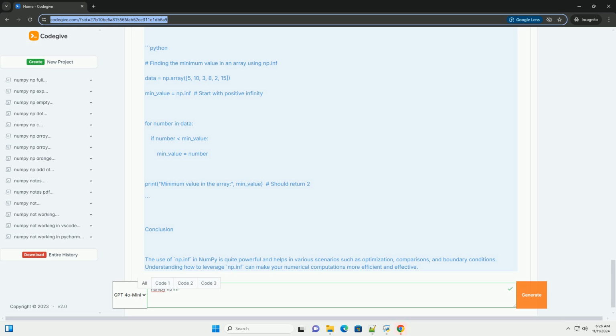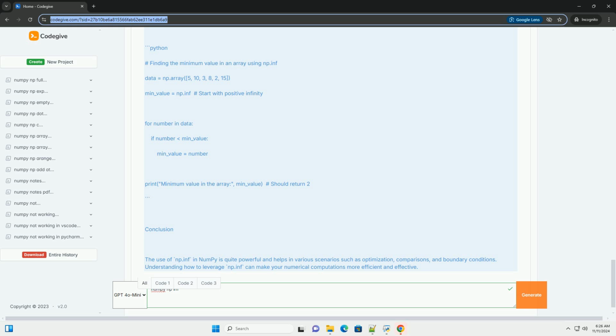Step 4, using np.inf in comparisons. You can use np.inf to easily check boundaries or conditions in datasets. Step 5, practical example, finding the minimum in an array. You can use np.inf to initialize a variable to find the minimum value in an array.